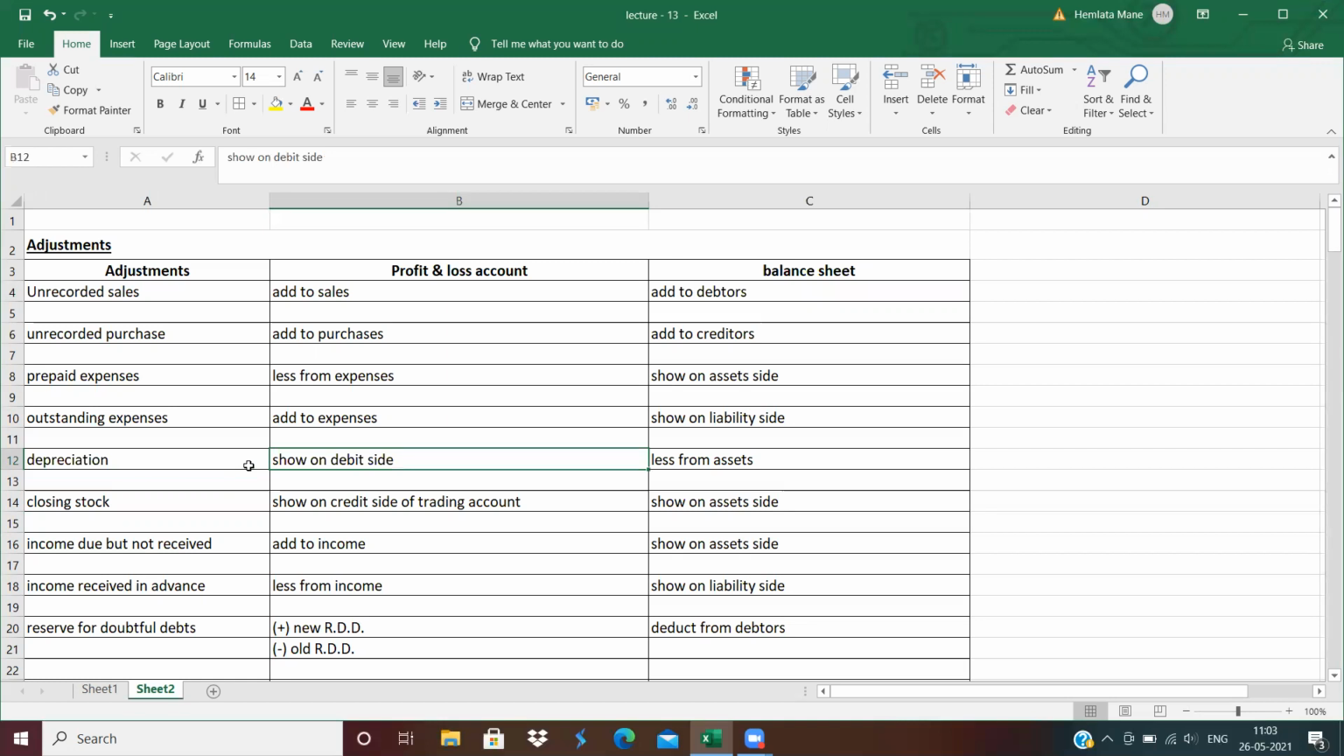First effect, P&L account debit side. Second effect, less from assets. Next is closing stock. What are the two effects of closing stock? First effect, trading account credit side, and second effect on the asset side.